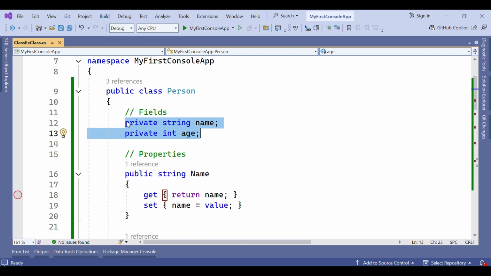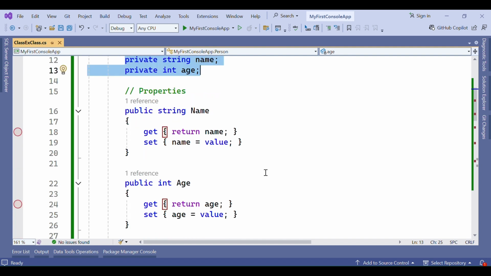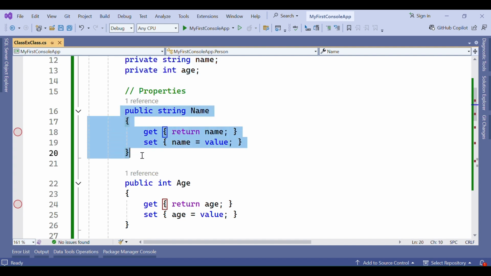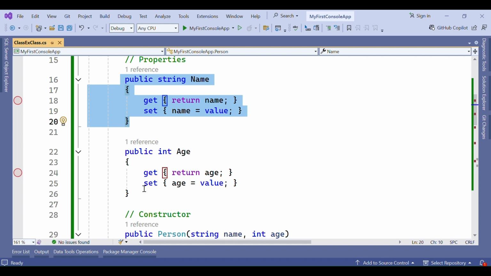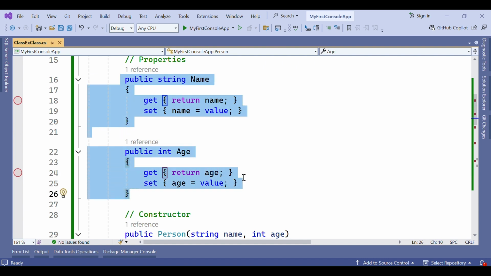Again, a class contains properties. The syntax is public string name, then get and set, and public int age, then get and set. So these two are the properties.